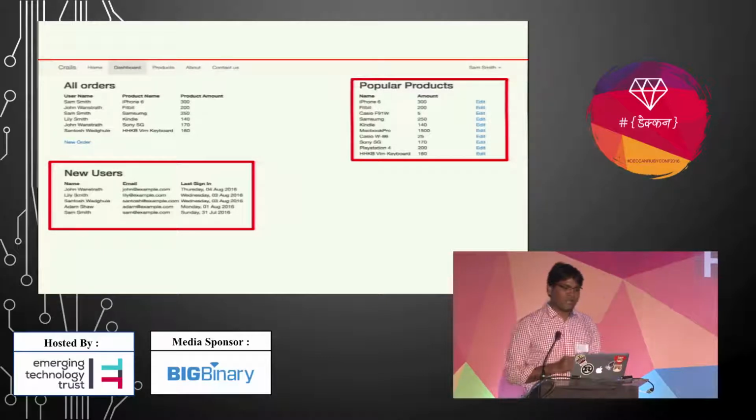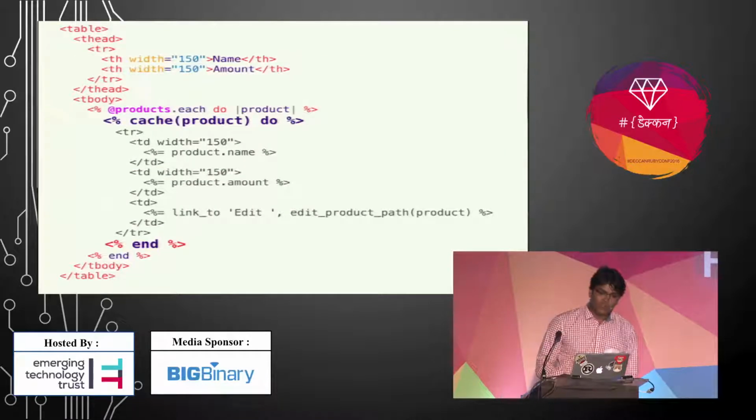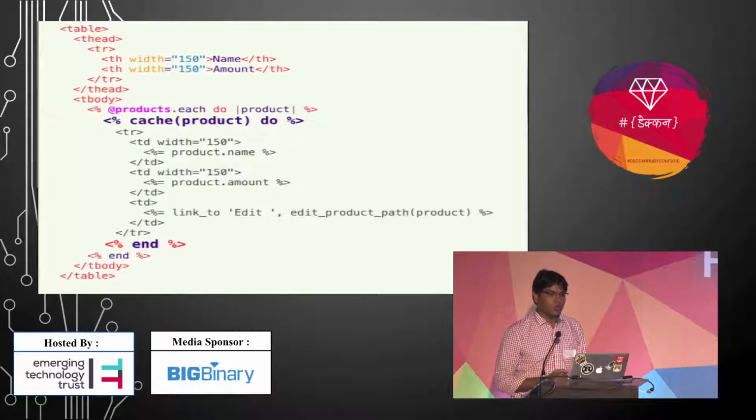Okay, this is the dashboard page, and we have three dynamic components: all orders, popular products, and new users. But we want to cache only components like popular products and new users. Let's take an example for popular products. In this view, in this component for popular products, we want to cache each product on this page. So we want to cache that view part inside of that do block.